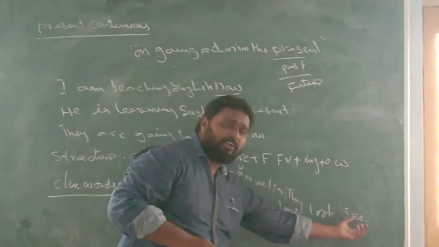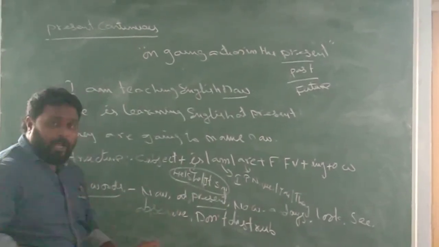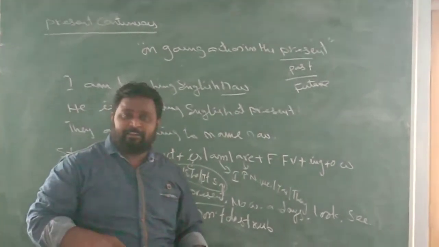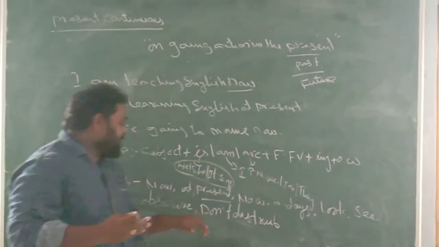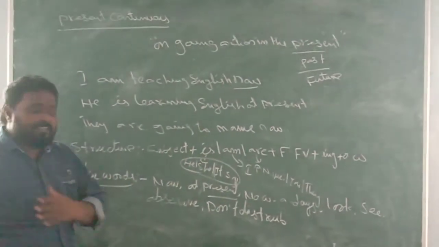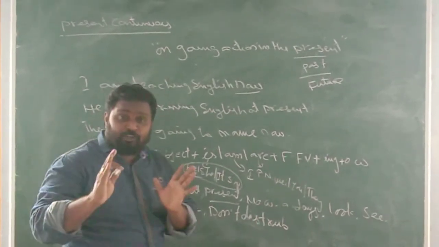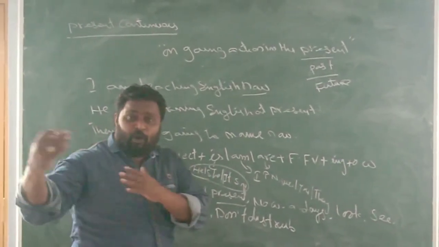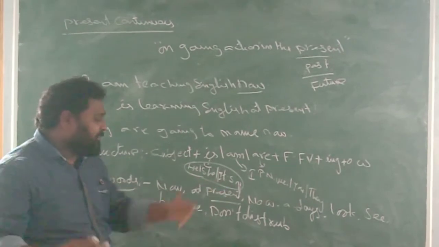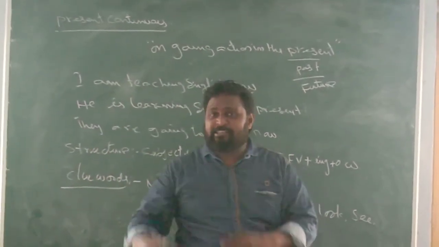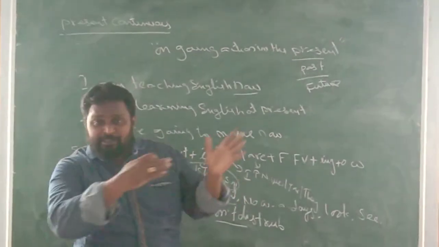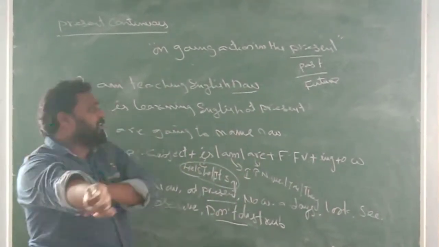Like that we use see. And observe: somebody is crying. I think we have listened to the voice of someone who is crying. Then we say, observe, that guy is crying. I heard a strange voice coming, somebody is crying. Like that we say, don't disturb. We can say, don't disturb, I am writing the exam. Don't disturb, I am listening to the news. So like that we will say.